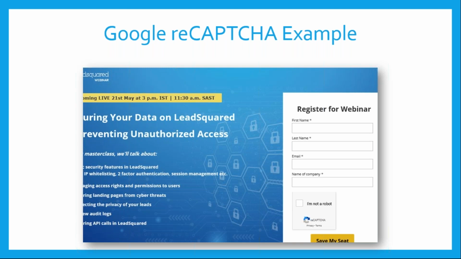If there is someone posting spam leads manually, then that's a manual effort and that will take a lot of time, right? So people usually use automatic tools and that will be blocked using Google reCAPTCHA. I hope it's clear.